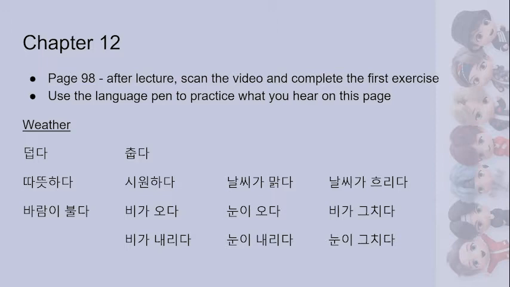So, the first two at the top, 덥다, 춥다. So the first one is to be hot, and the second one is to be cold. Then below that, we have some more weather words that are a little more specific. So the first one, 따뜻하다, which means to be warm. 시원하다, which means to be cool.